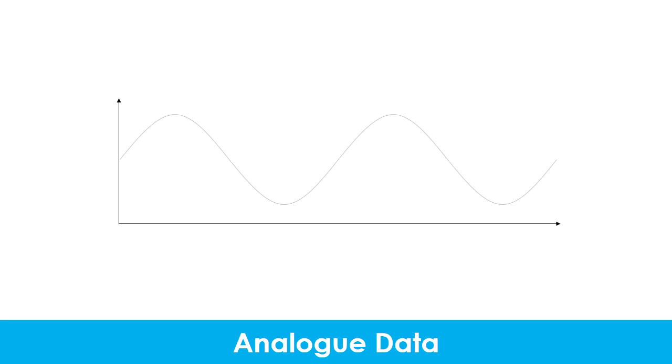The more frequent the samples, the closer the digital representation is to the original analog signal. You can see that this waveform isn't a close match to the original. However, if we increase the sample rate, we get a closer match.